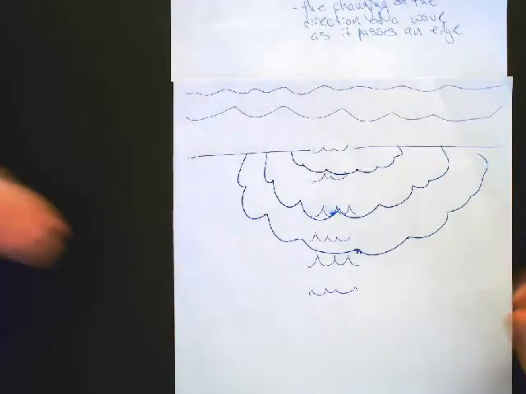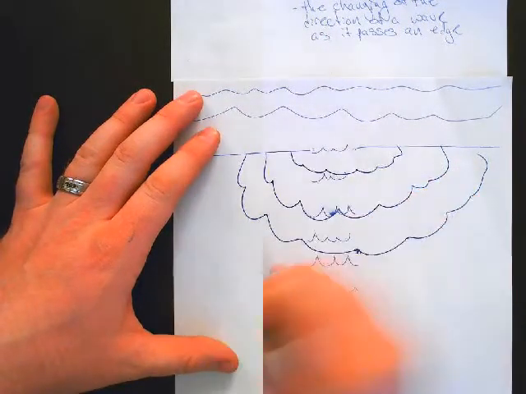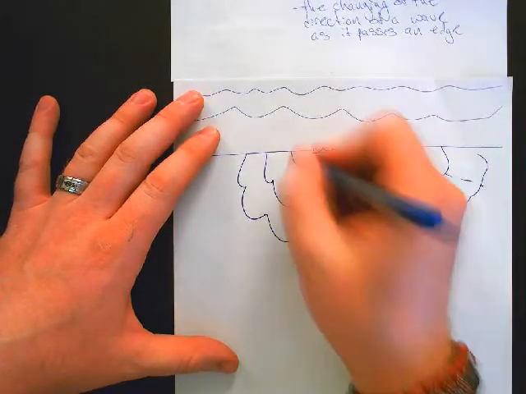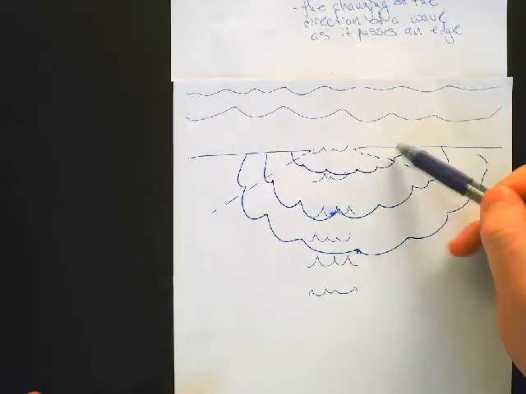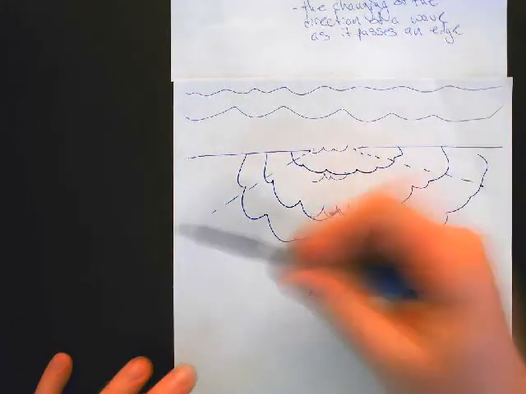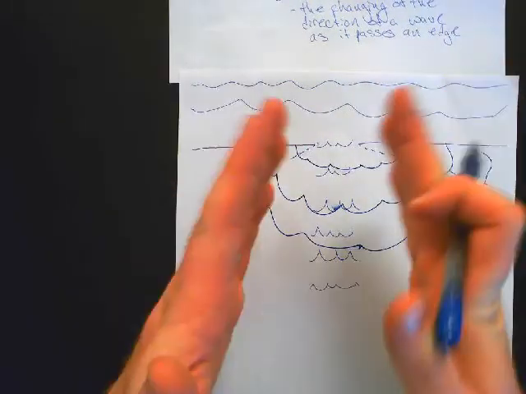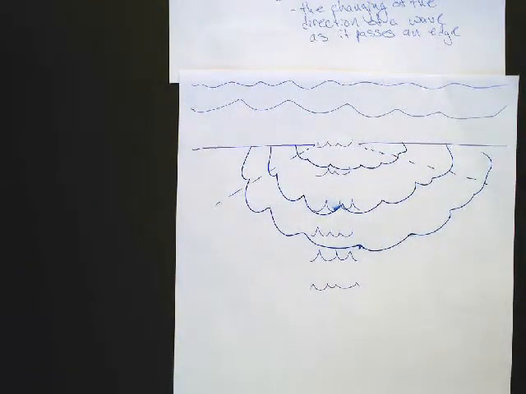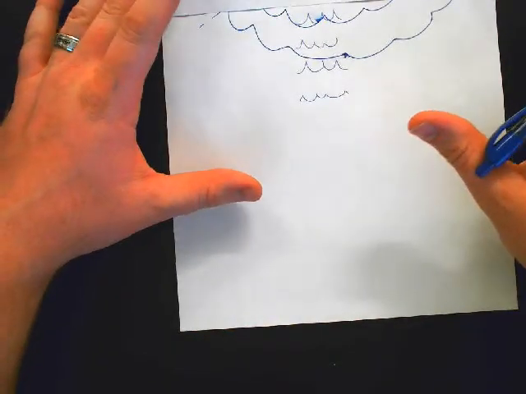Okay? So if light can do this thing where it passes an edge and bends, I should say there are angles here that are super quiet, but they're not completely silent. And when I mean quiet or silent, I mean there's no waves. Okay. There are some spaces where it's not doing a whole lot, but if light can do this, then light is a wave. So we'll show you light doing this. So that's diffraction. Questions about diffraction? Cool. Then we get on to our last one, which is refraction.